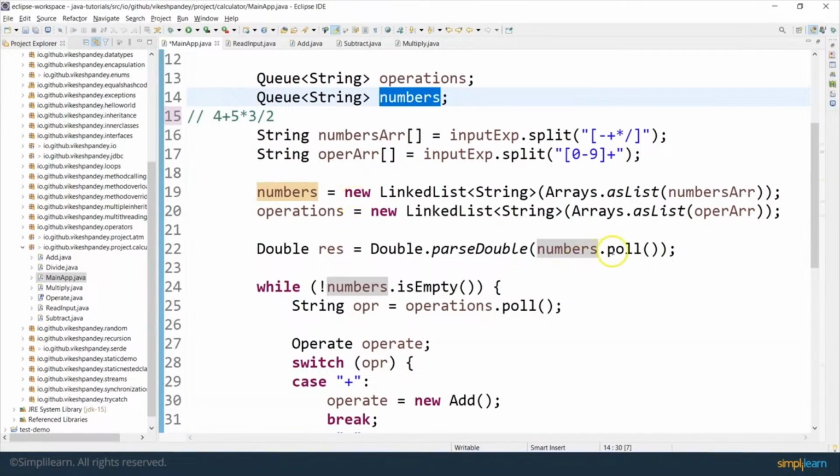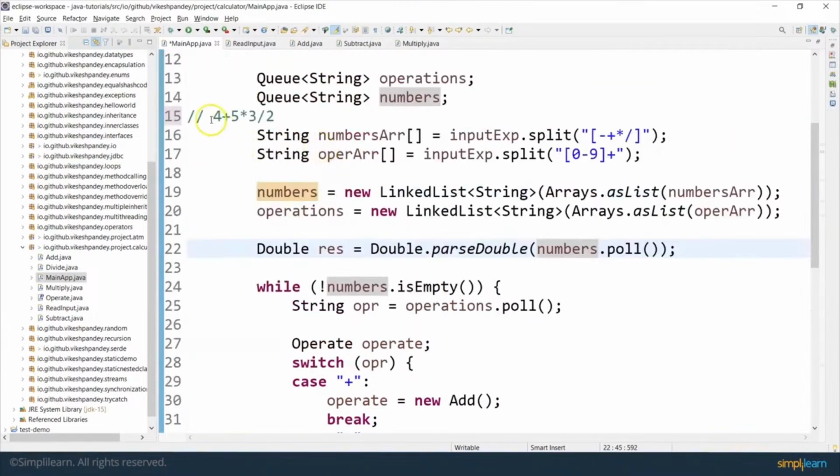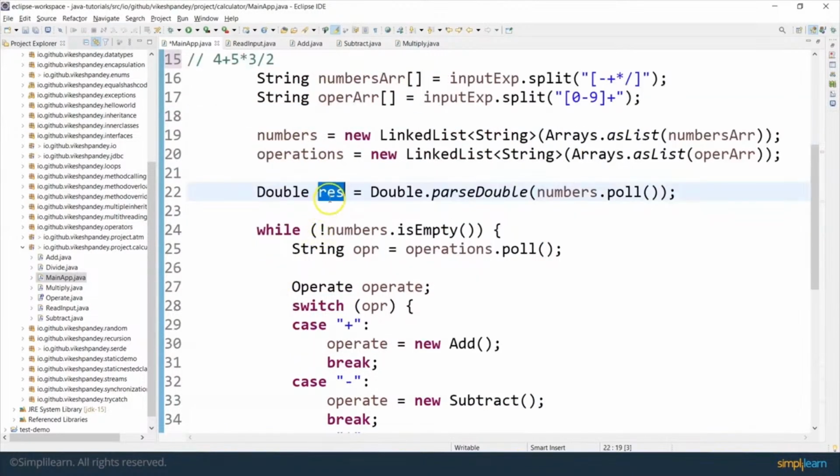And then I'm using the poll method. If you remember, the poll method of the queue is used when you want to fetch the first, front element, the head element of the queue. Whichever element is sitting at the head of the queue will be taken out the moment you call the poll method. So I fetch the first number from the numbers queue. In this case, 4 will be fetched into this variable.